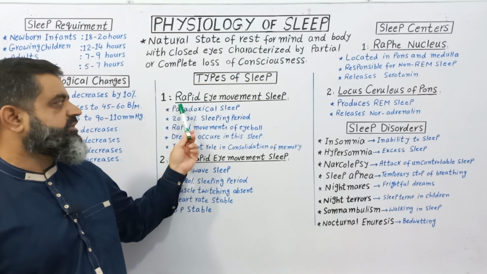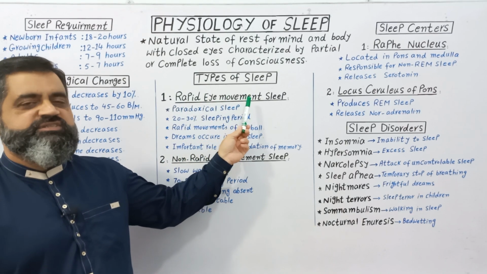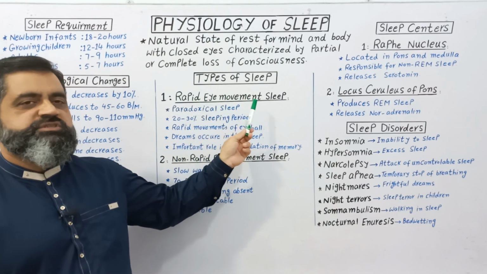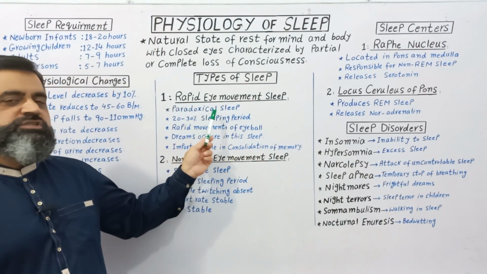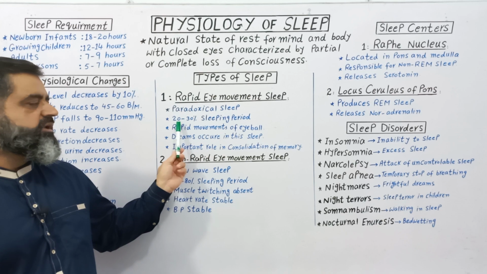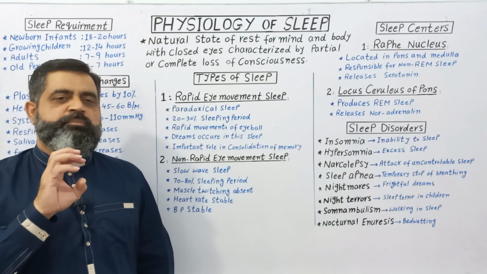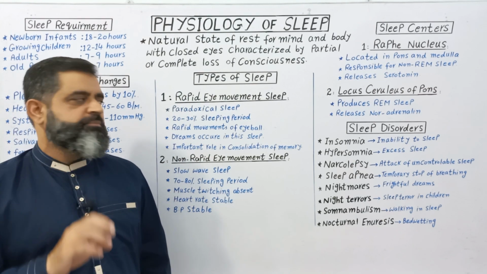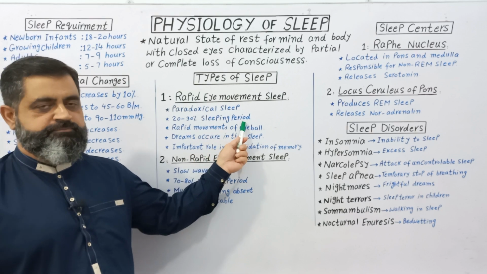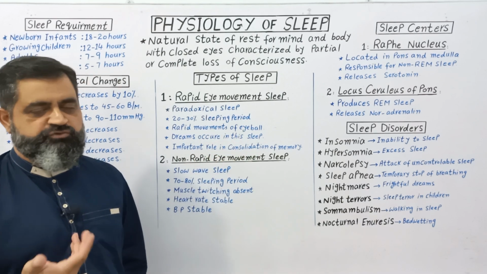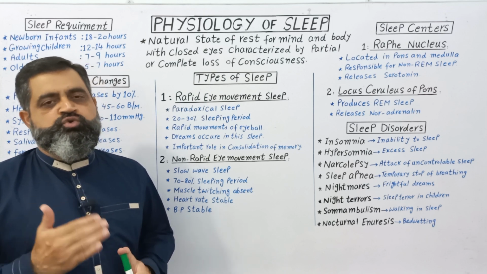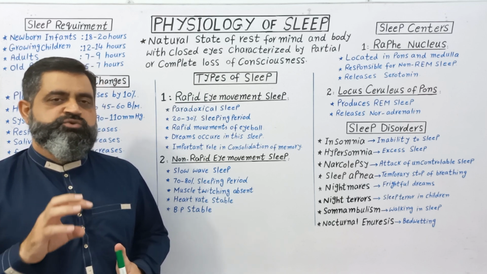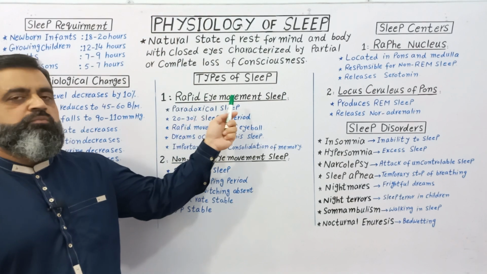Number one is rapid eye movement sleep, REM sleep. This type of sleep is usually known as paradoxical sleep, and it comprises 20 to 30% of sleeping periods. For example, if you are sleeping for 10 hours, 2 to 3 hours of your sleep is going to be rapid eye movement sleep.